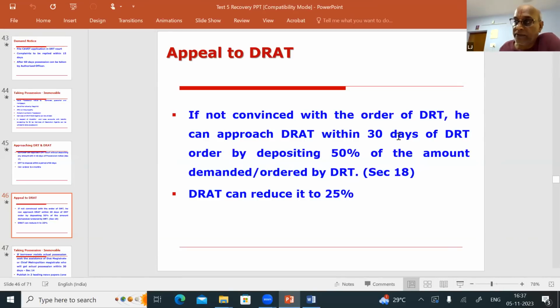The DRT order. So he is not satisfied. If he is not able to take 50%, he is not having money. So he goes and appeals to DRAT. Sir, I don't have 50%. So then DRAT will say, you bring minimum at least 25%. Without that 25%, DRAT will not consider his appeal at all. Okay, that is very important.